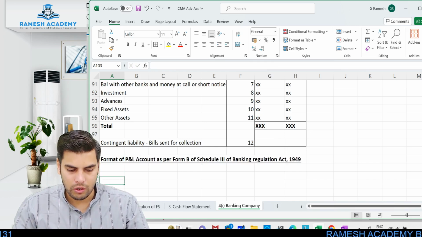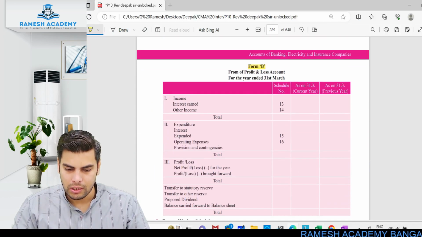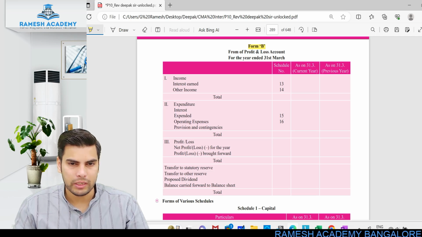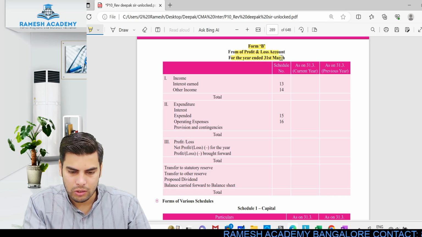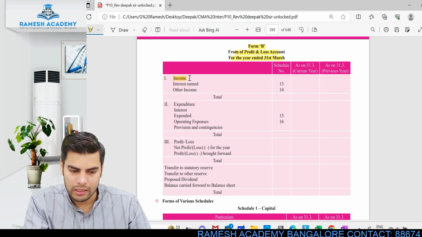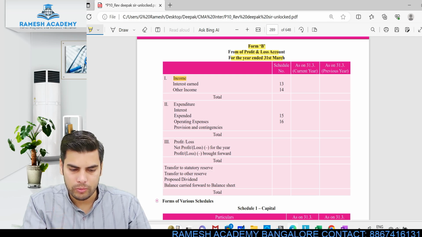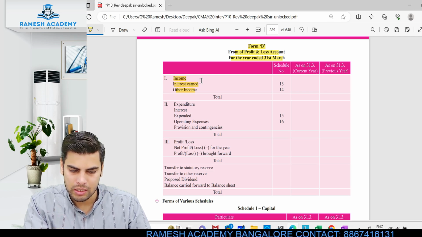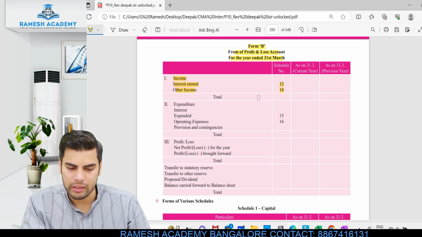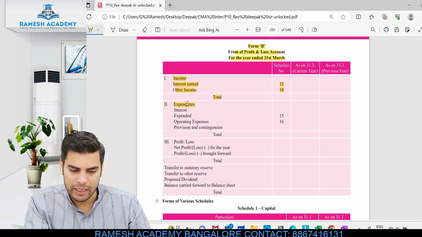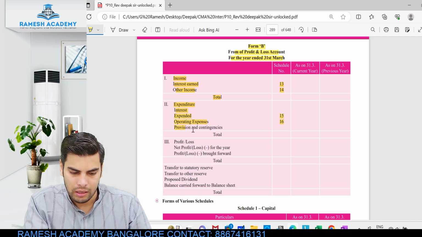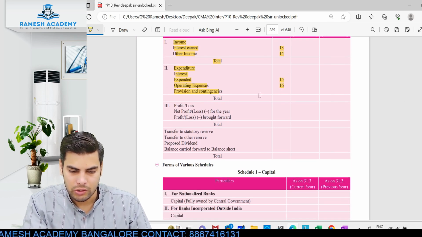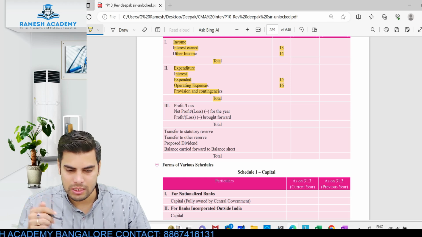Alright, so let's talk about this P&L account. Look at this. The schedule number 13 would start from here. Here we have got 13, 14, 15 and 16. Profit and loss account for the year ended so and so. Income: two incomes is what you'll be showing, interest earned and other income. This would be the total. Same way expenditure: interest expended and then other operating expenses, 15, 16. Then provisions and contingencies. So you'll get to know the total of expenses as well as revenue.